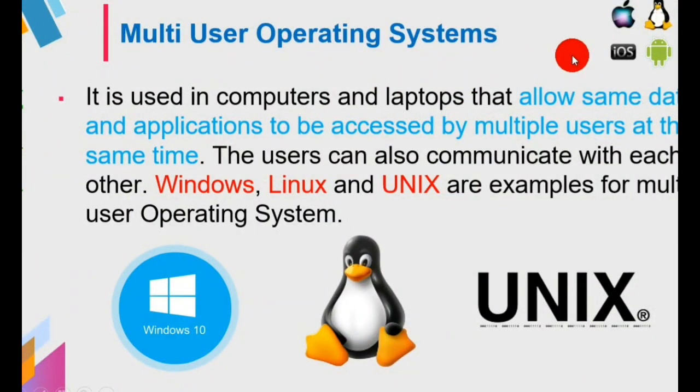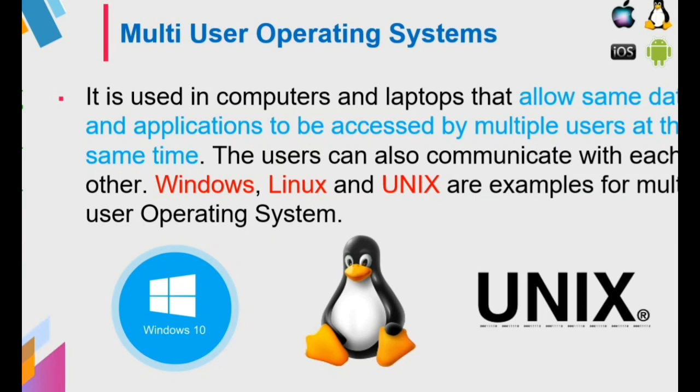In a multi-user operating system, more than one process can be done simultaneously in a computer. It is used in computers and laptops, and allows the same data and application to be accessed by multiple users at the same time. For example, when I open a Word document and type in it, at the same time the remaining persons can also open that same document and make changes on it. That is known as a multi-user operating system. The users can also communicate with each other. Windows, Linux and Unix are examples of multi-user operating systems.